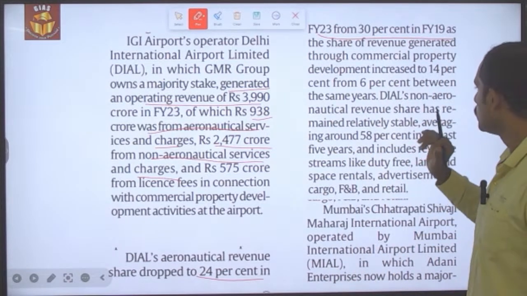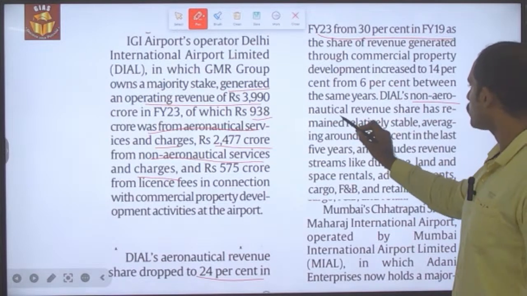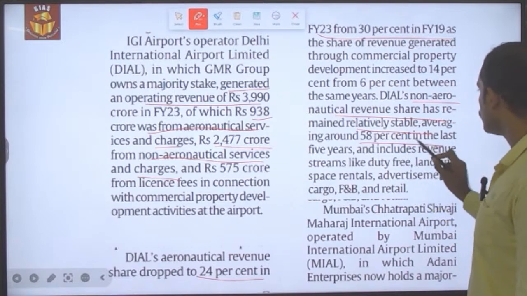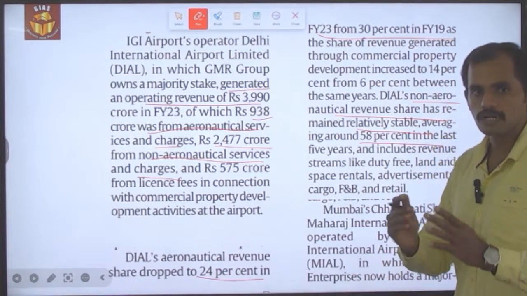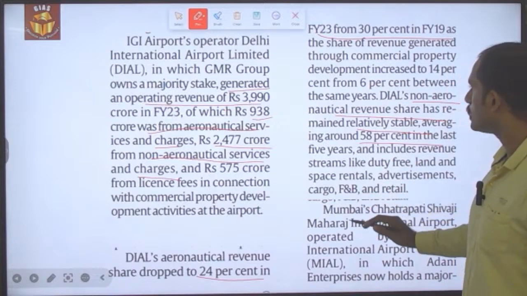So this is what the thing is, and at the same time you could also see that the non-aeronautical revenue share is relatively stable, averaging nearly 58% in the last 5 years out of the overall collection that has happened in the last 5 years. So this is what the thing is.